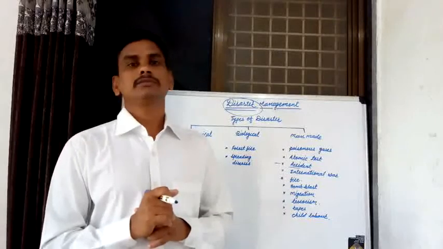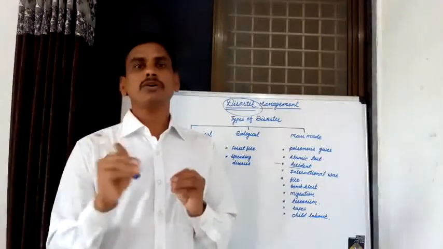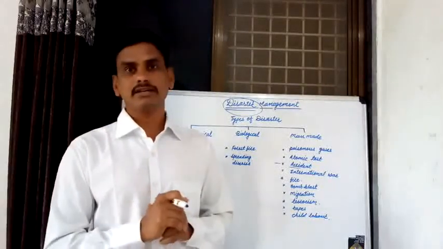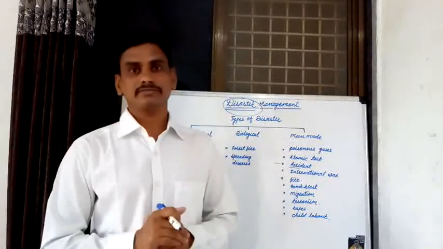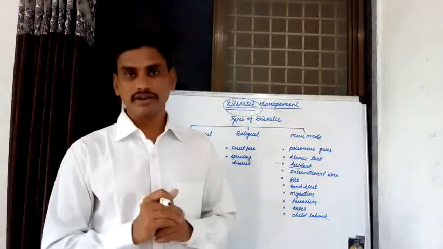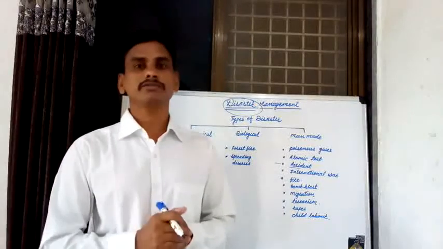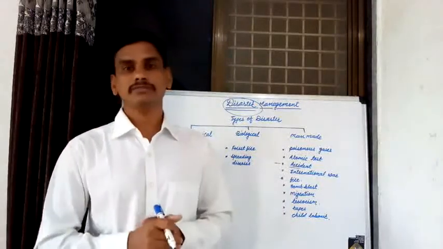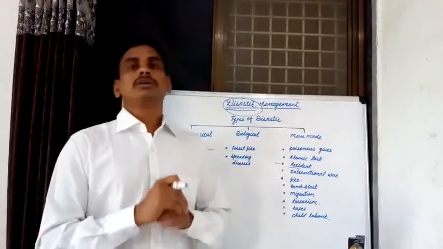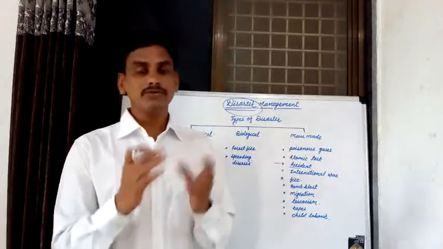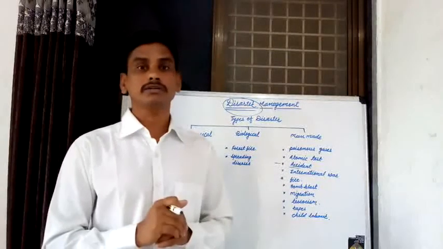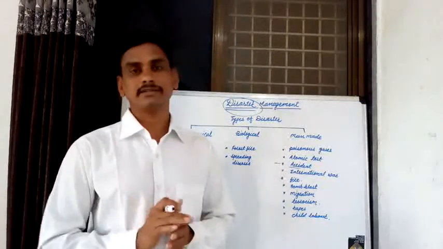Then some effects occur by these disasters in various areas, known as social effects, medical effects, personal effects, then political effects, and environmental effects. These are known as various effects occurring by disasters.